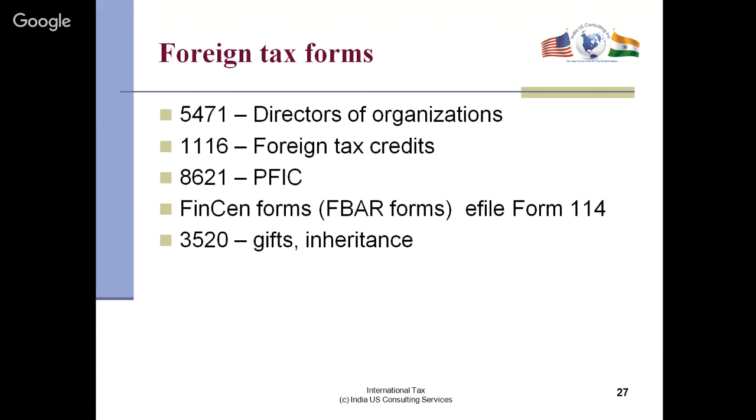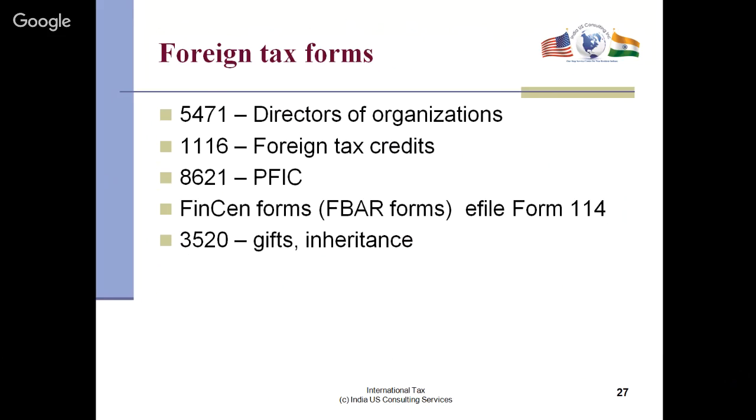Okay, here are foreign tax forms. I think 90% of the people that I deal with have no idea this exists. 5471, if you're a director and you own more than 10% of an investment in a foreign corporation, you have to file this form. Foreign tax credits I've mentioned, you might be aware of that, 1116. PFIC 8621, that is passive foreign investment company. So if you invest in Birla Fund, and Birla has most of its assets, 50% and greater than 75% of their income is earned from passive activities, and they have more than 50% in the assets that generate that, it's called a PFIC.